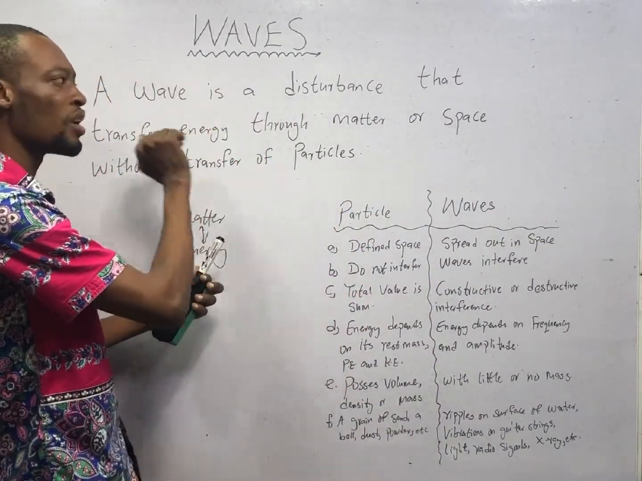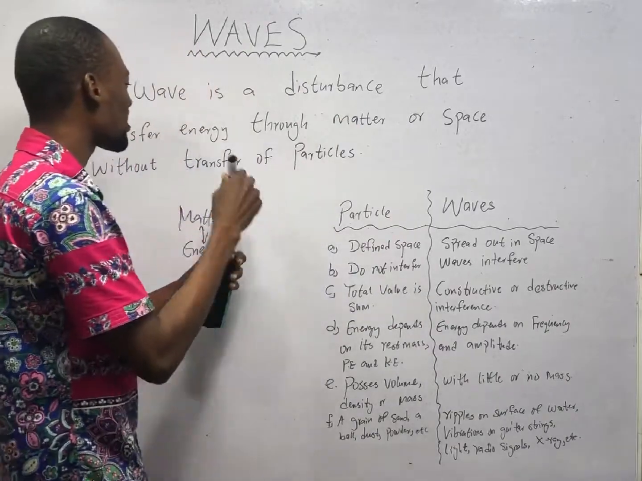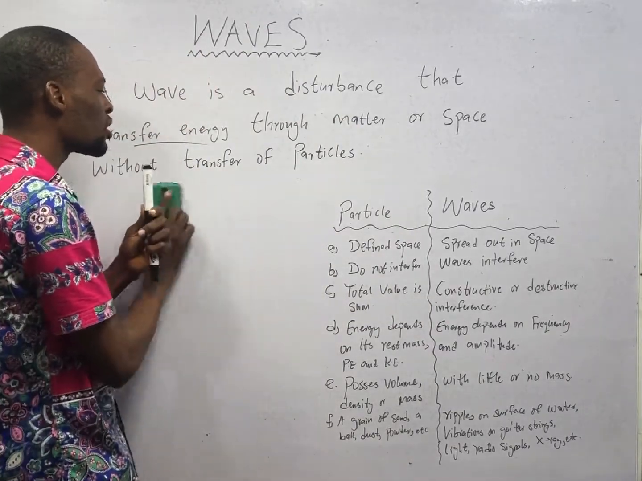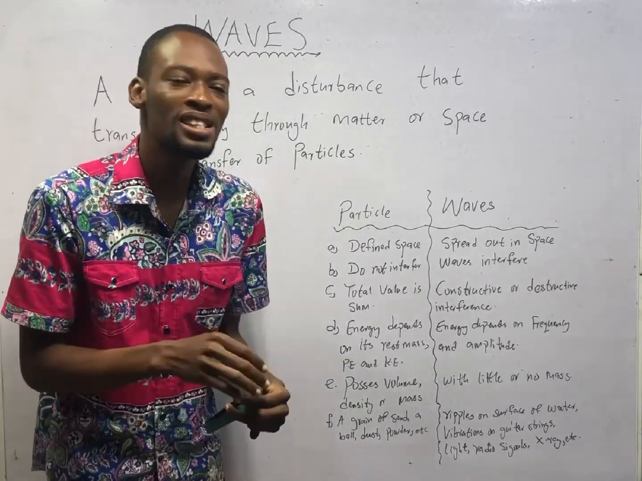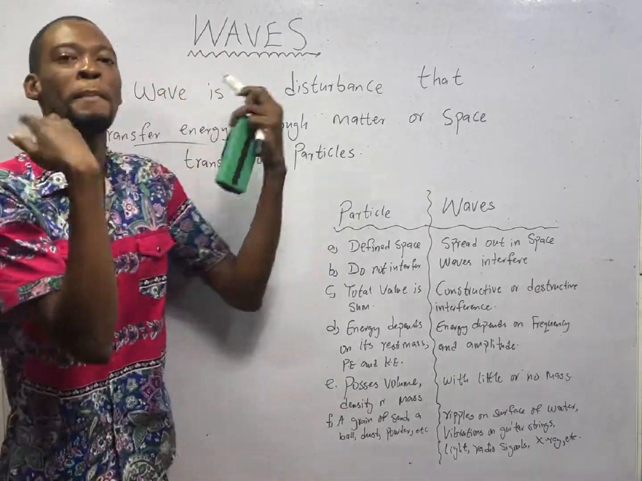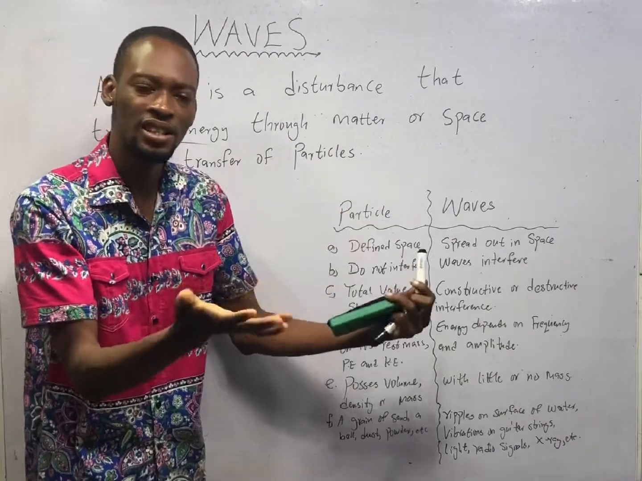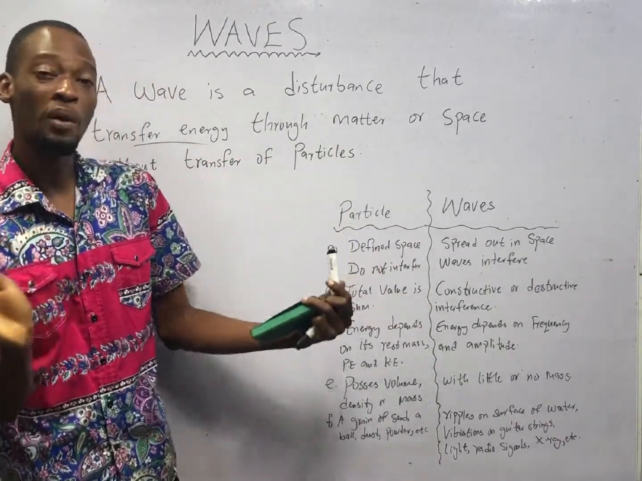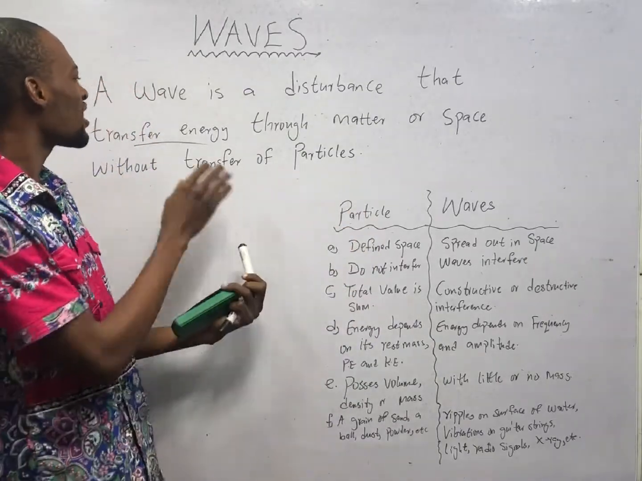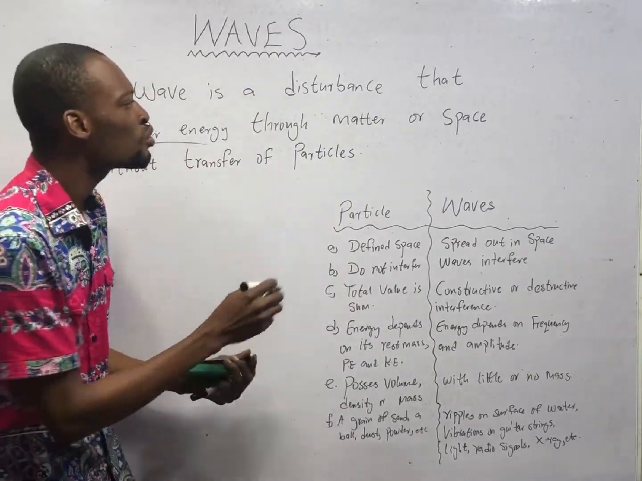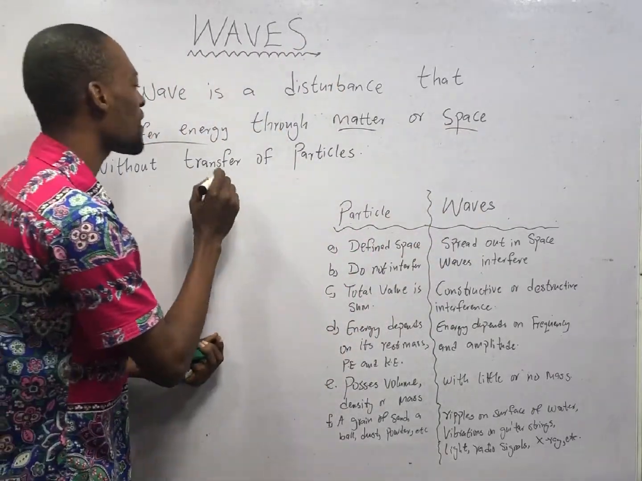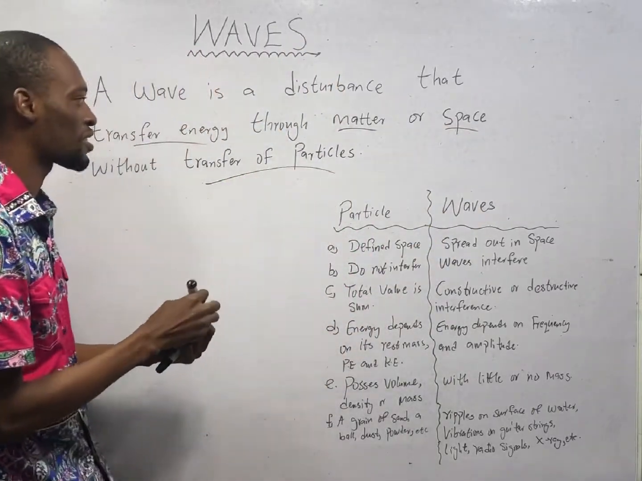This wave or waves, they are disturbances that transfer energy. What does that mean? Since energy does not possess mass, it simply means that it doesn't transfer mass. It simply transfers energy. It doesn't transfer matter. Now, this energy can be transferred through matter or space without transfer of particles.